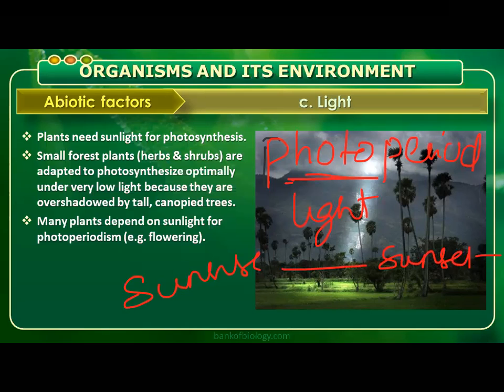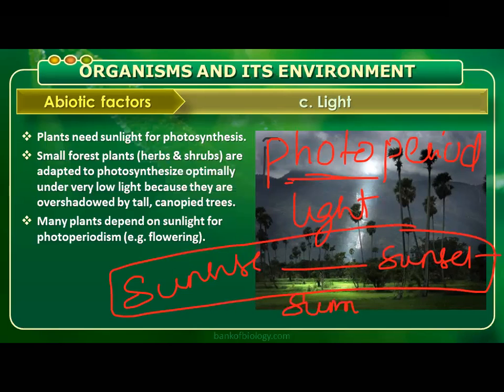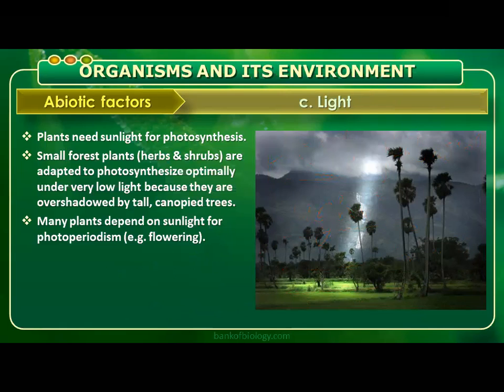Is there any fluctuation in this time, sunrise to sunset? Yes, definitely. In summer, we have more photoperiod. In winter, now winter days are coming, the photoperiod is comparatively less. That means we should first understand there is a variation in the photoperiod. That particular effect of photoperiod on organisms, we can say photoperiodism.